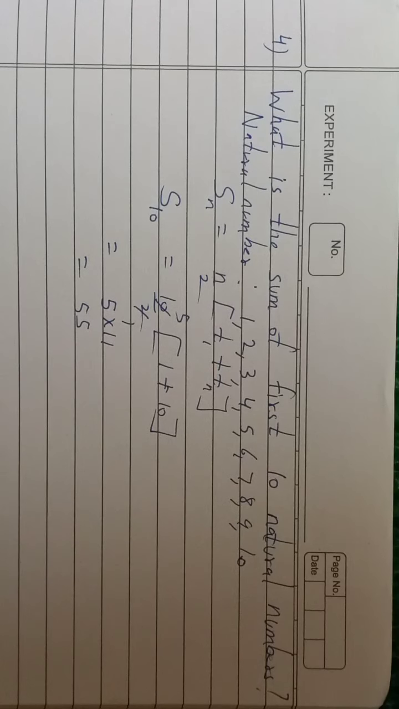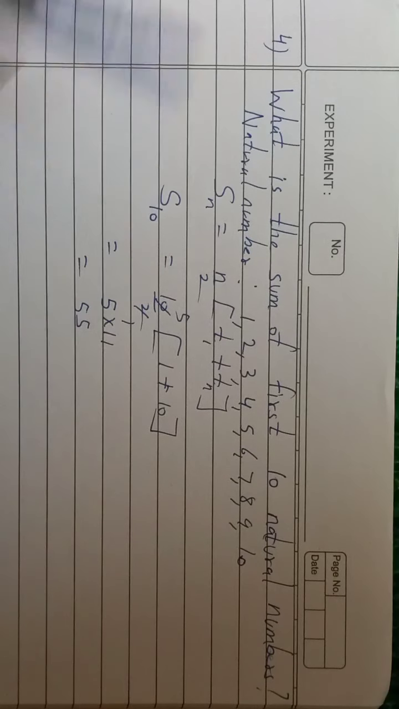For the same sum, one more formula is there. But you should learn those formulas. That is the sum of n terms of natural numbers. The formula is n by 2 into bracket n plus 1. That also can be used. Now here n is 10.